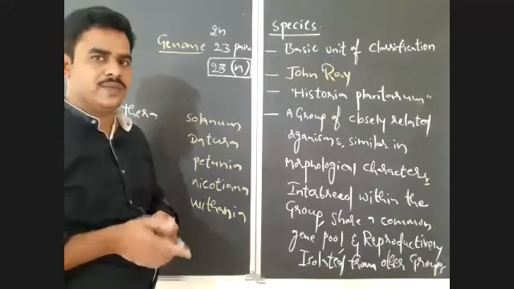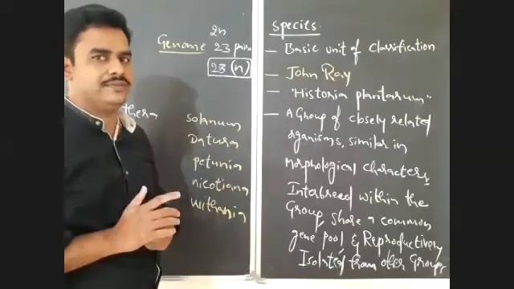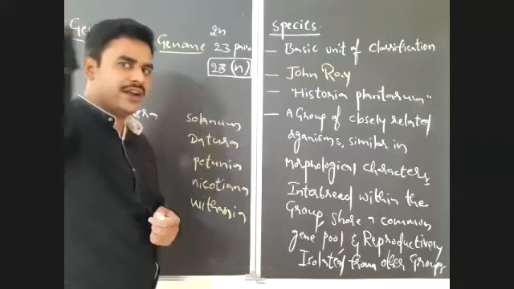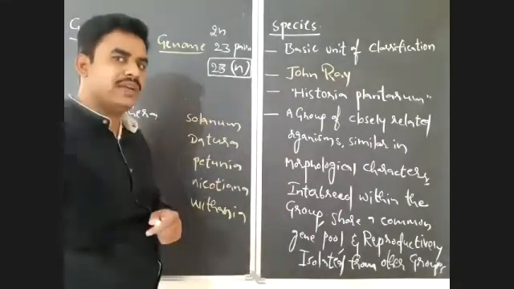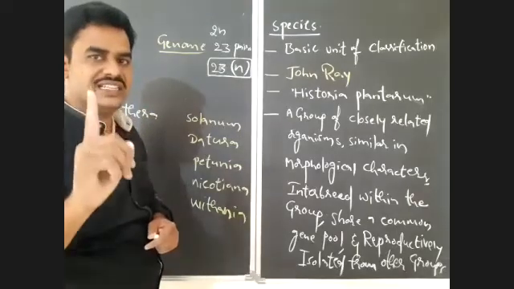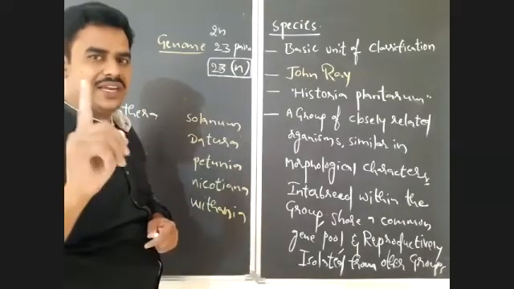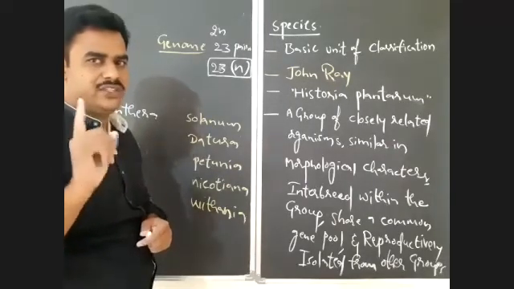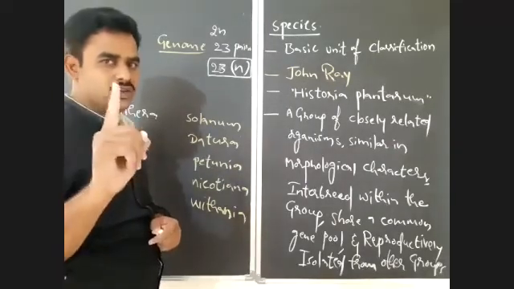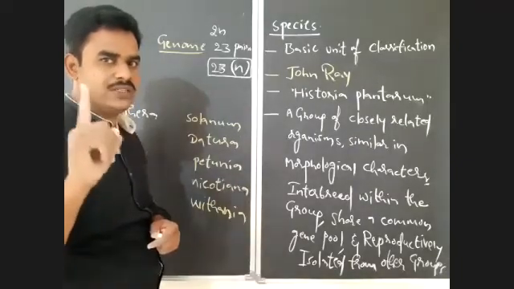So all human beings have a single gene pool, but every individual has its own genome. Gene pool is only single. For every species, how many gene pools are there? One gene pool is there.